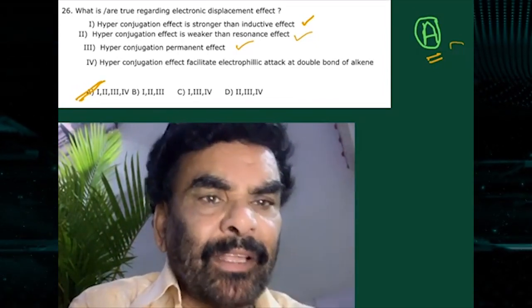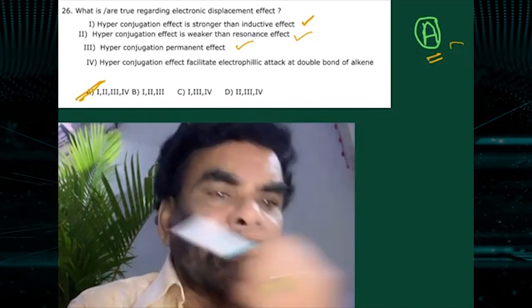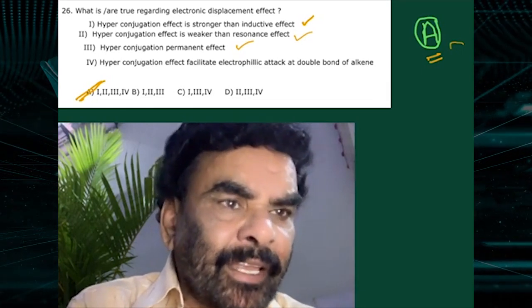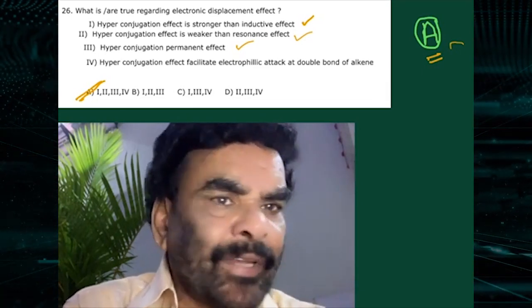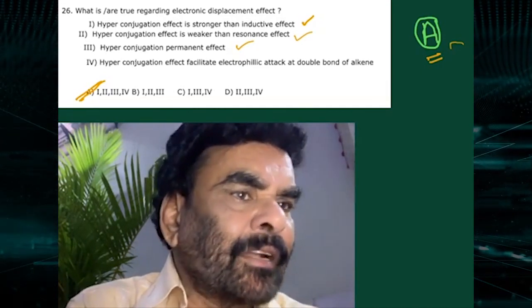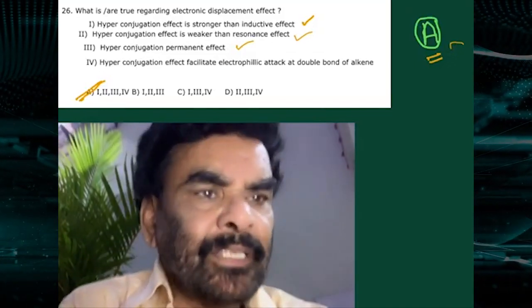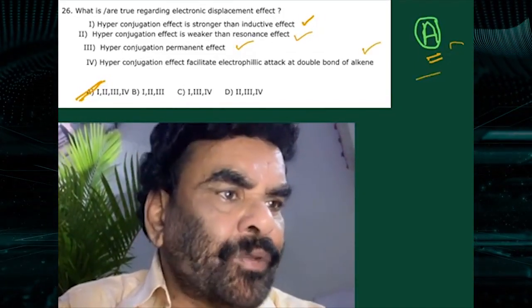The electrophilic attack is facilitated if the electron density is increased. So due to hyperconjugation, electron density increases, therefore the reactivity increases. This is also correct. So all four, that is A, is the correct option for this question.